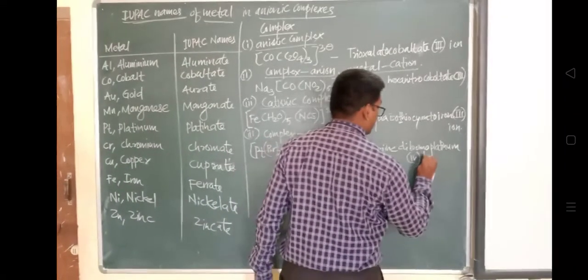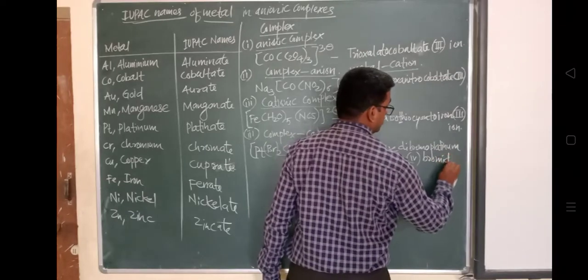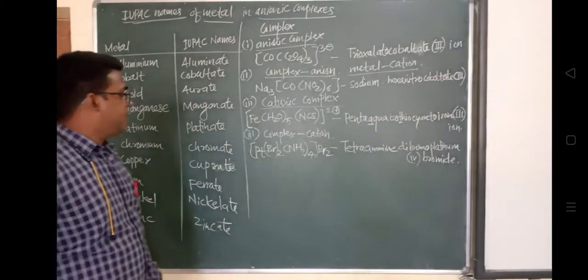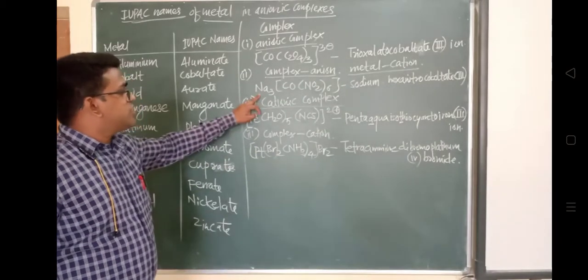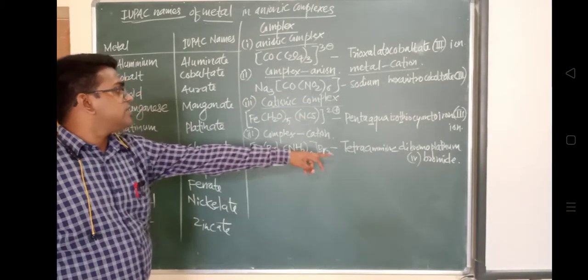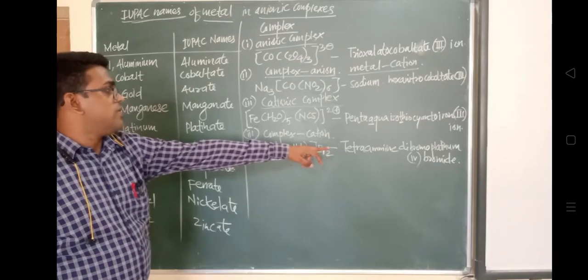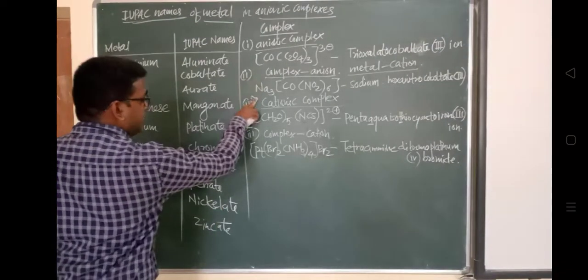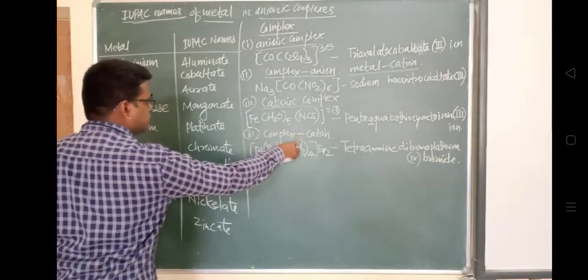Next is the neutral complexes. First, second, third, and this one was the fourth, and the last one is the fifth. In case of neutral complexes, how to give the nomenclature, we'll see.